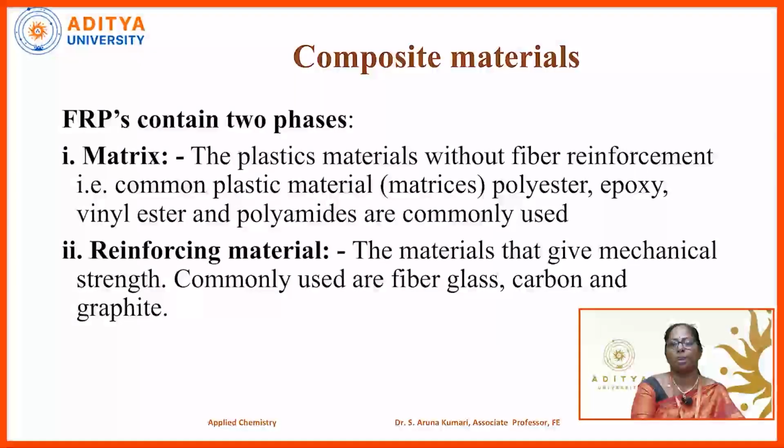This fiber reinforced plastic consists of two phases. Matrix: this matrix is nothing but a plastic material without fiber reinforcement. That is, a common plastic material like polyester, epoxy, vinyl ester, and polyamides are commonly used. And the other phase is the reinforcing material, the material that gives mechanical strength. Commonly used reinforcing materials are fiberglass, carbon, and graphite.